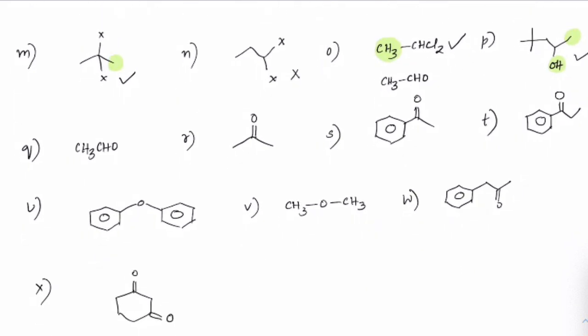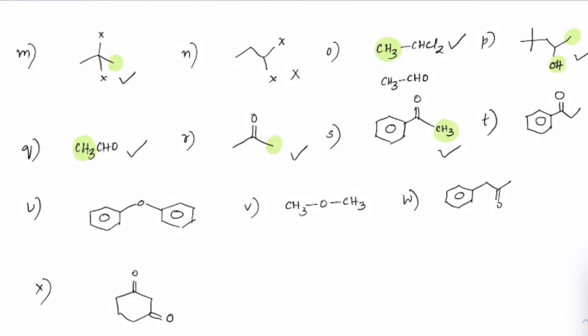Next, CH3CHO, just now we have discussed, there is a methyl group present here, so definitely iodoform will be positive. Here also there is a methyl group, in the next case this will also give positive. Next one, if you see, this is acetophenone, so we have CH3 here, right, and then we have benzene present on that. So here also you can see CH3 present on it, which means iodoform is not just for alkyl, it is also for aryl. For aryls also it will give a positive iodoform test.